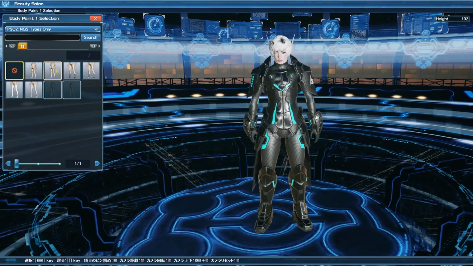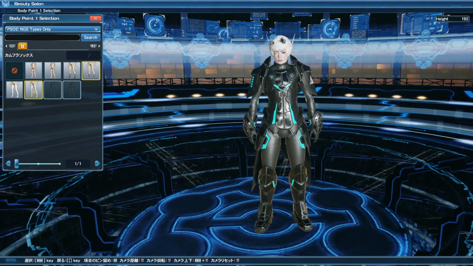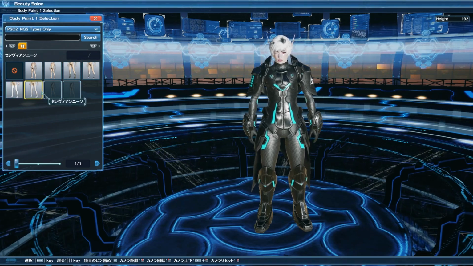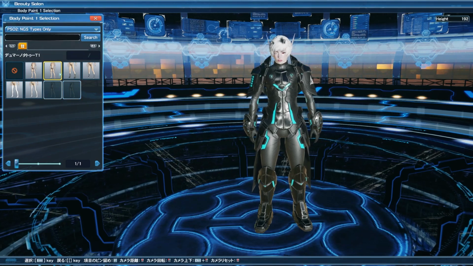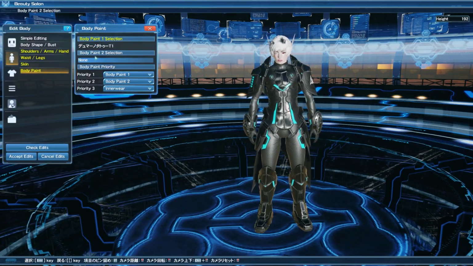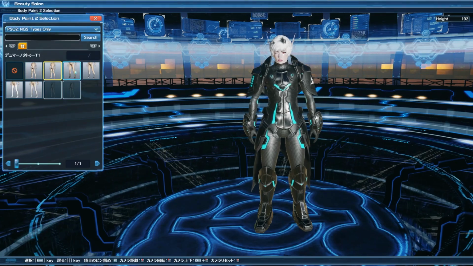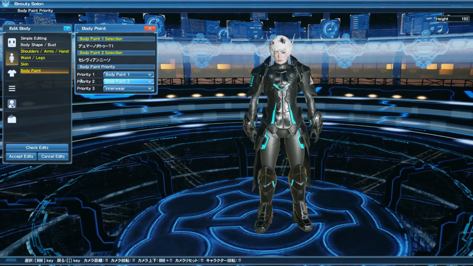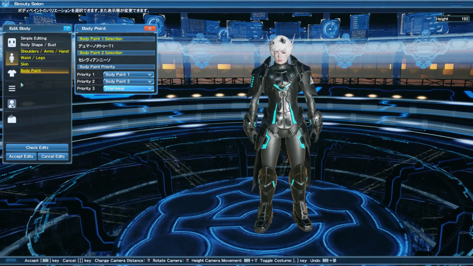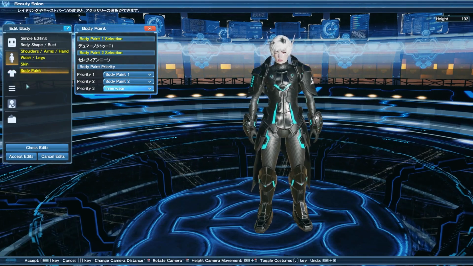Now the body paint priority system is pretty much the same as it was back in the old body types, but the difference now is the fact that older body paint can no longer be used on a new Genesis body. In addition, these just get rendered a little bit better as if they're layered on the character rather than just painted on the character. So this adds a much higher degree of character customization than it did before.